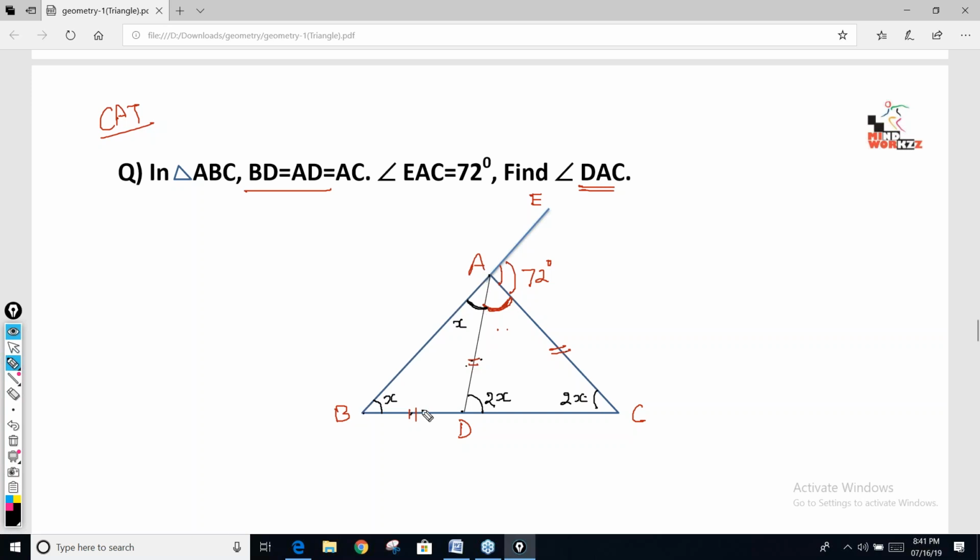Bhaskar, in this triangle ABD, these two sides are equal, na? This side and this side are equal. This is given: AC equal to AD equal to BD. Yeah, this is given in the question, Sandeep.